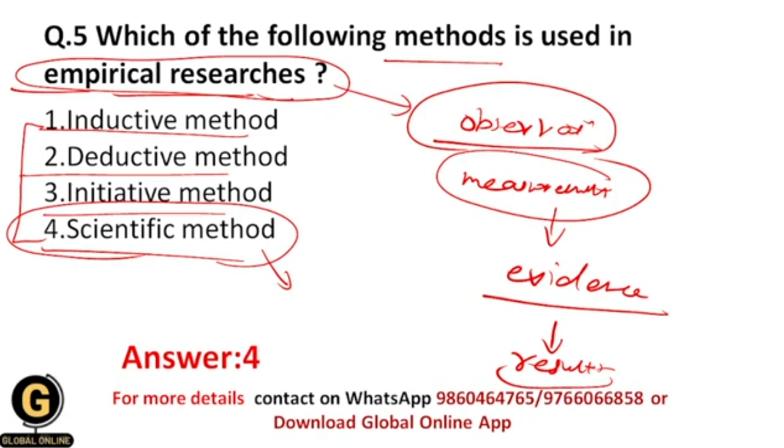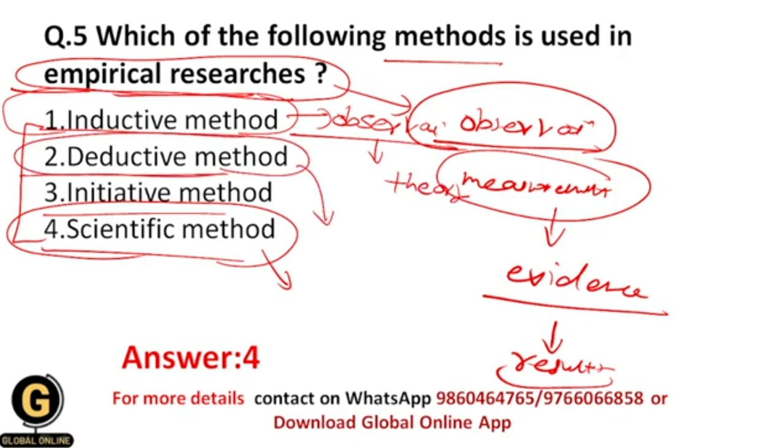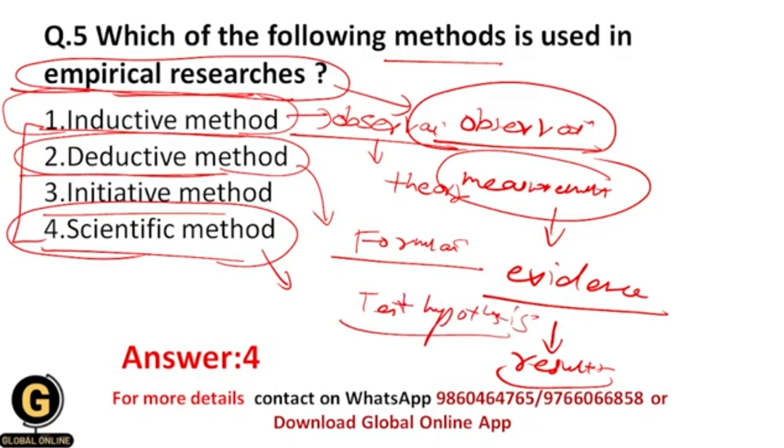And what are the inductive and deductive methods? Within the inductive method we have observations, and based upon the observations we formulate a theory. And what is the deductive method? Within the deductive method we formulate a hypothesis and test the hypothesis by using statistical techniques, and finally you get the results and conclusion. So whenever you combine the inductive method and the deductive method, it forms the scientific method. And that's why the correct answer over here is 4.